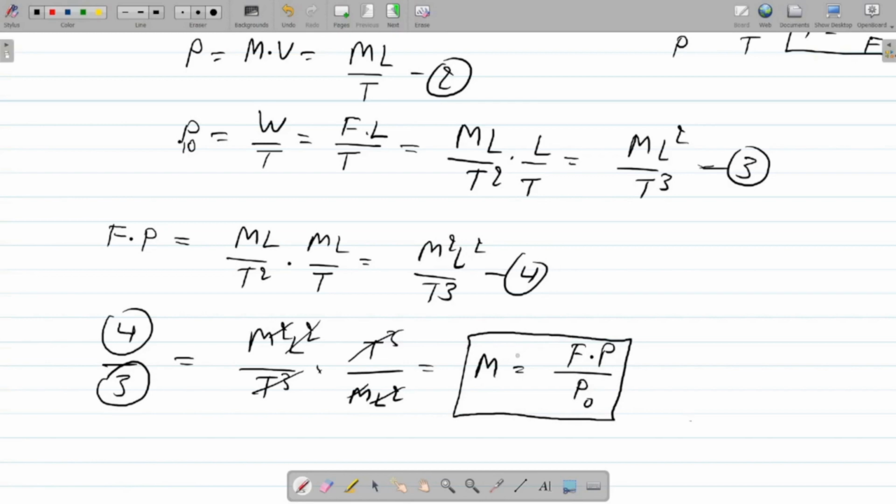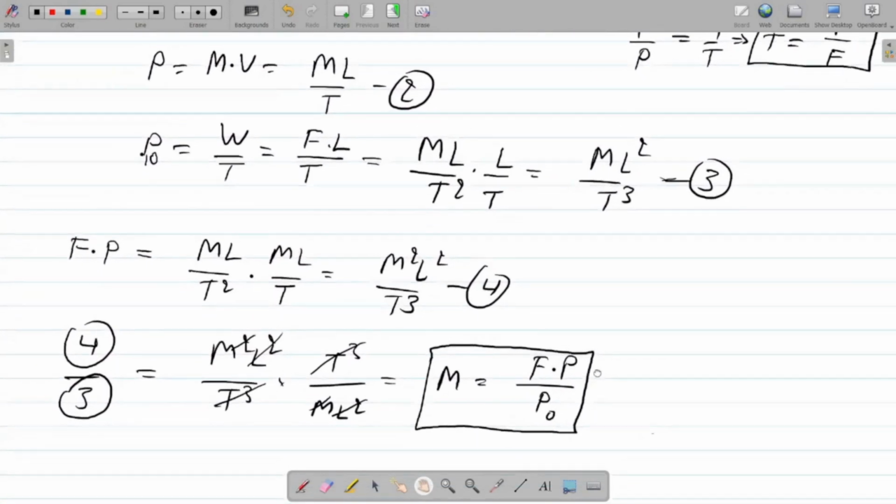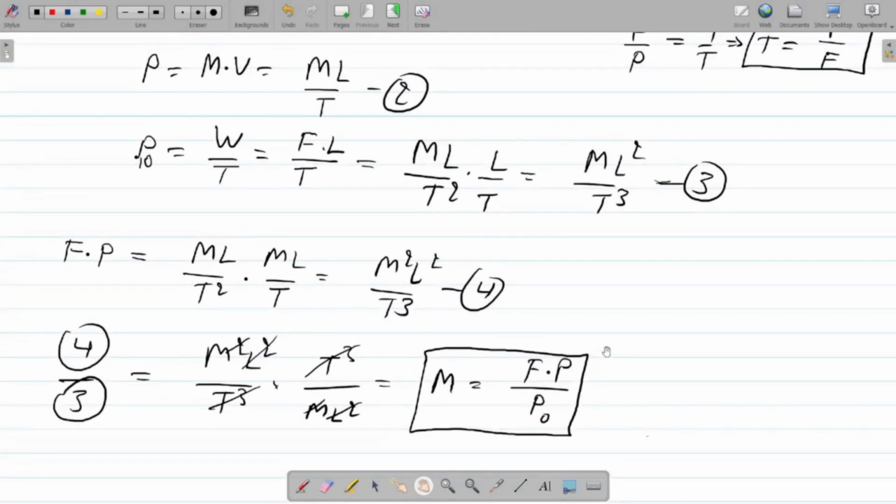And the remaining thing is length, right? So I can directly find the expression of length from equation number 2. Length equals p t divided by m.